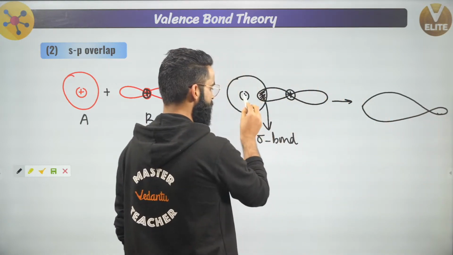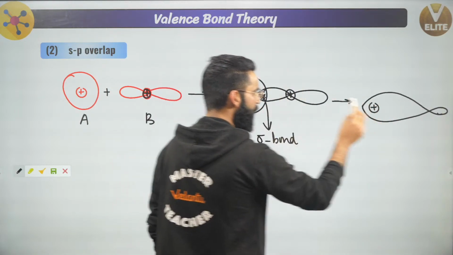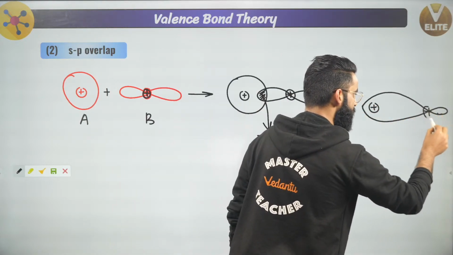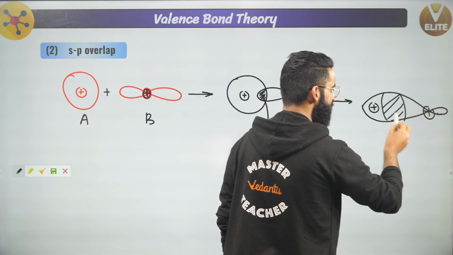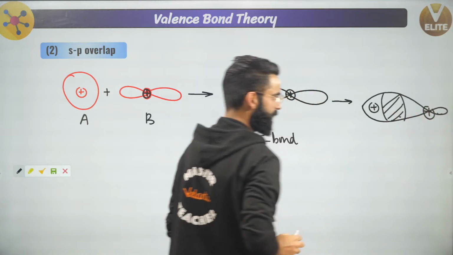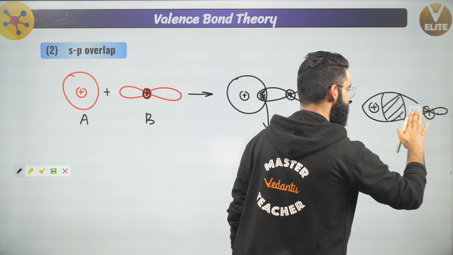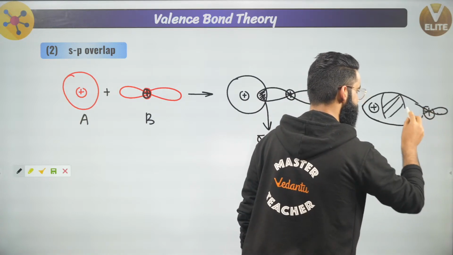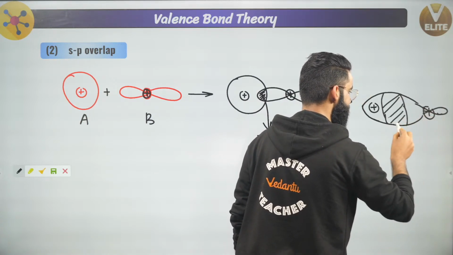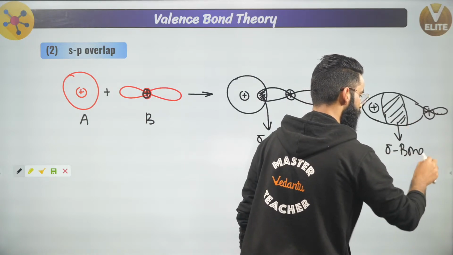See guys, this is the nucleus of atom A, and over here, this is the nucleus of atom B. The electron density over here has arranged itself in such a way that it's under the influence of both nuclei. And right here, a sigma bond got formed because it is the axial overlap. This is again the sigma bond. I hope this is clear to everyone.